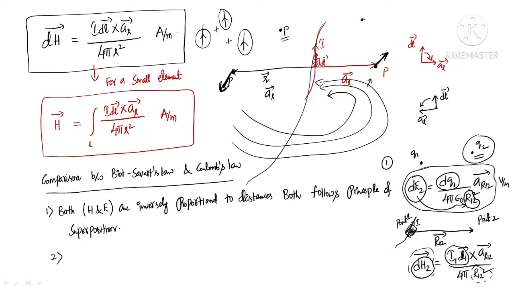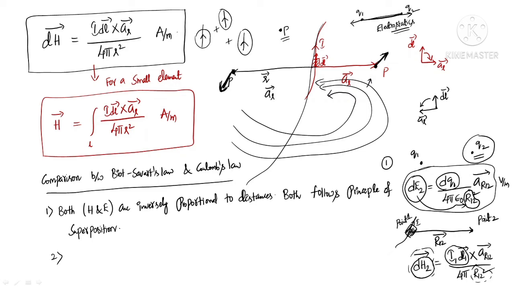If you observe, we have seen that in Coulomb's law, if this is q1 and this is q2, the force exerted by q1 on q2 is in this direction and the force exerted by q2 on q1 is in this direction. It indicates that the force acts along the line joining the two charges in case of electrostatics.